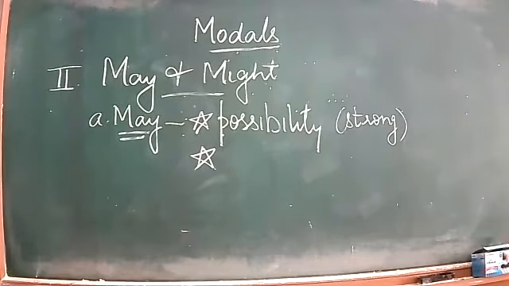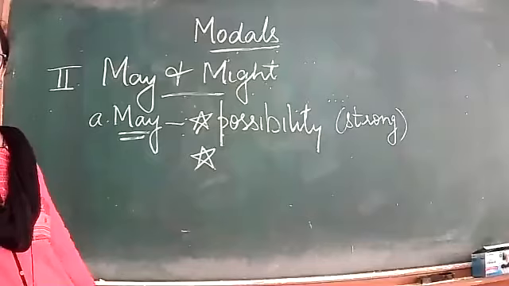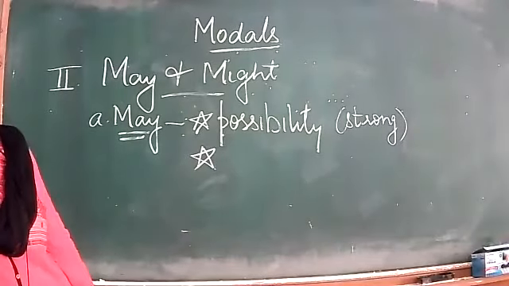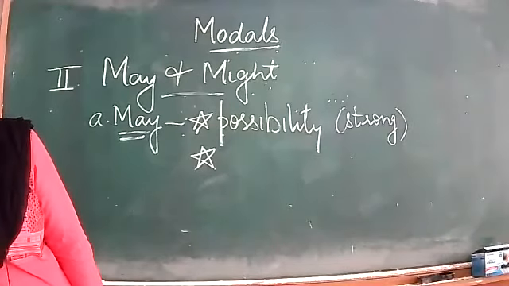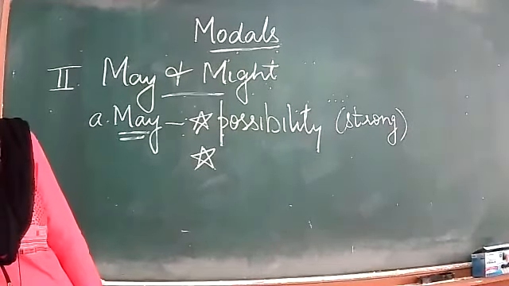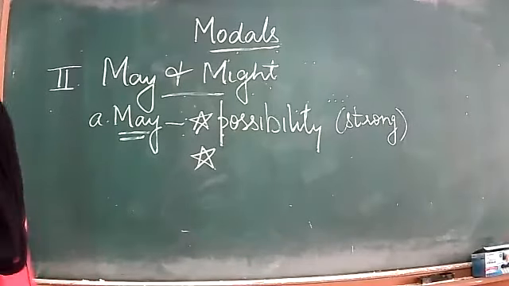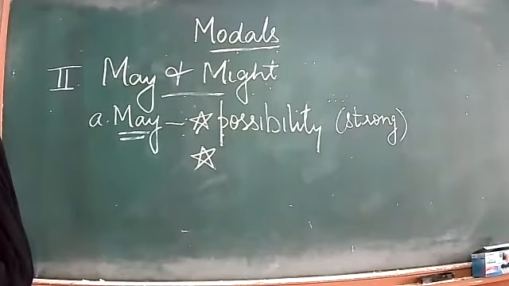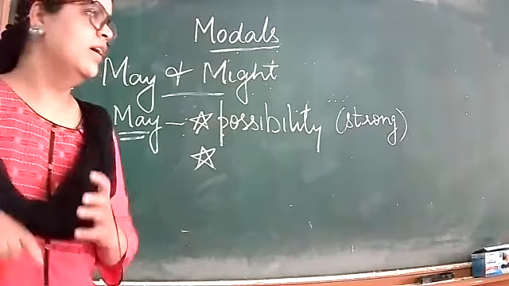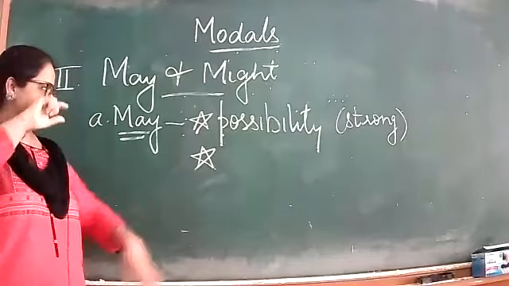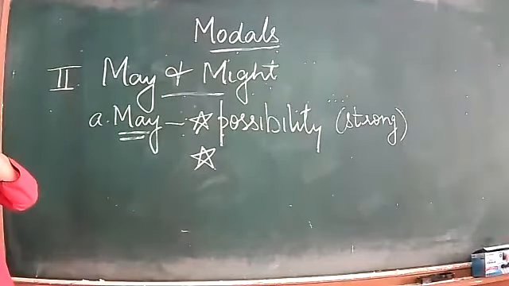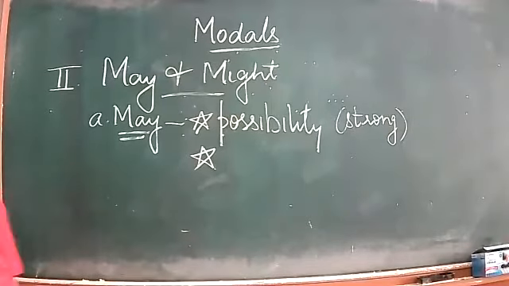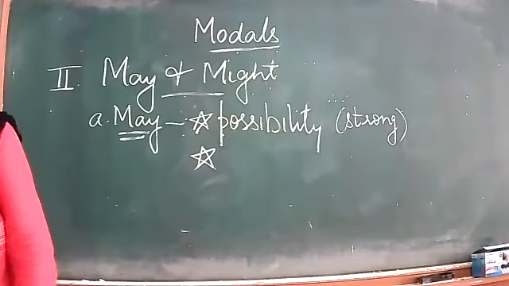Ma'am, rain shows that electricity may be gone. You can use will here. Last time, repeat, I couldn't hear. Ma'am, heavy rain shows that electricity may go. Okay. It's raining, so yes, it's a strong possibility. The winds are blowing, so the electricity may go. Okay, yes, exactly. There is a strong possibility.